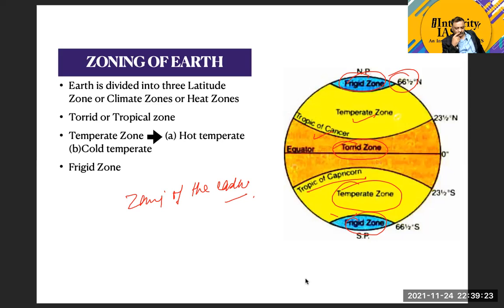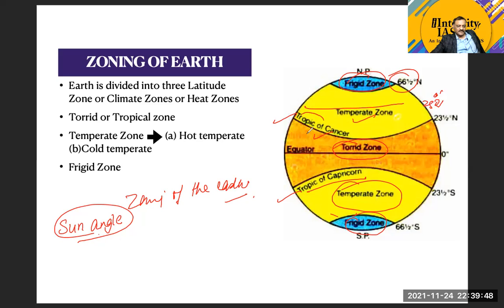That is about the sun angle. If you understand the sun angle, you will understand why we have taken the Tropic of Cancer and Capricorn as our reference latitudes. Why have we not taken some other latitude? Why have we not taken 25 degree north as our reference Tropic of Cancer?